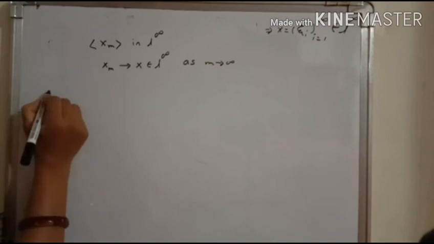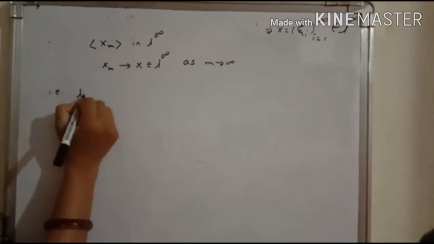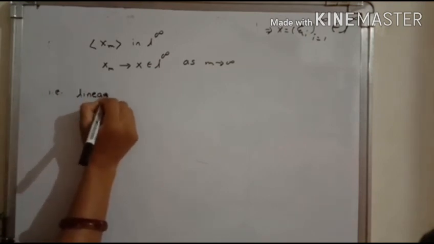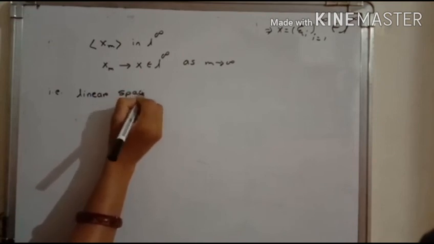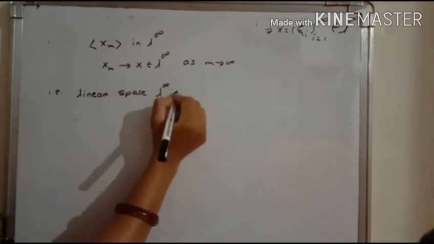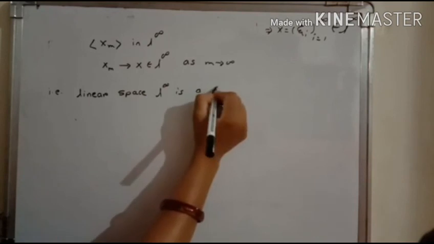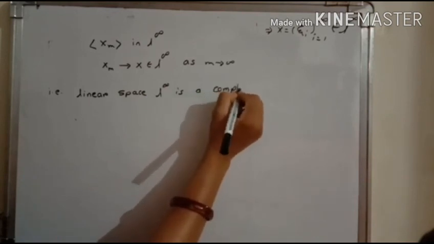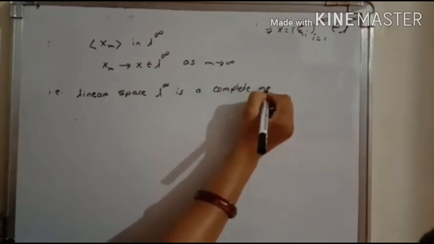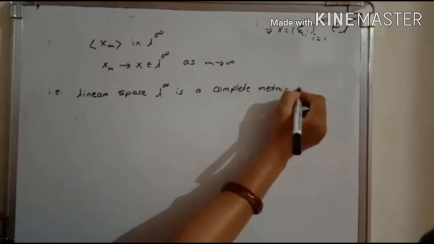That means the linear space L infinity is a complete metric space.